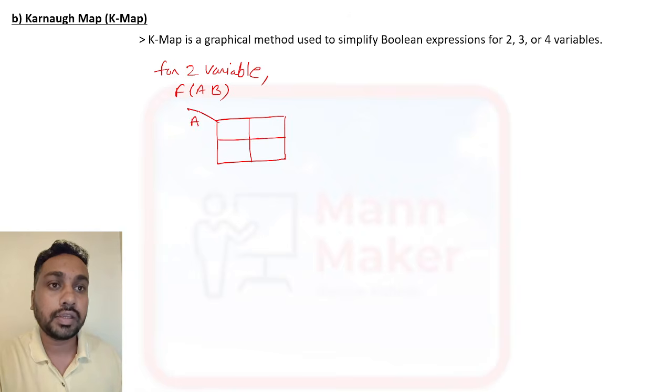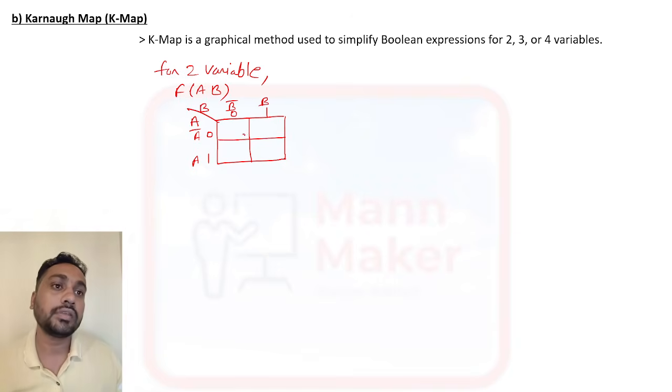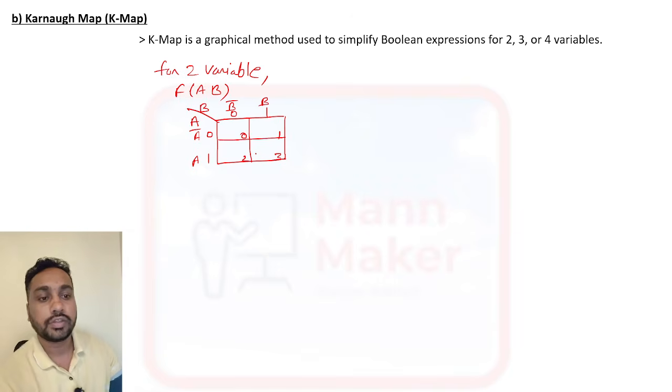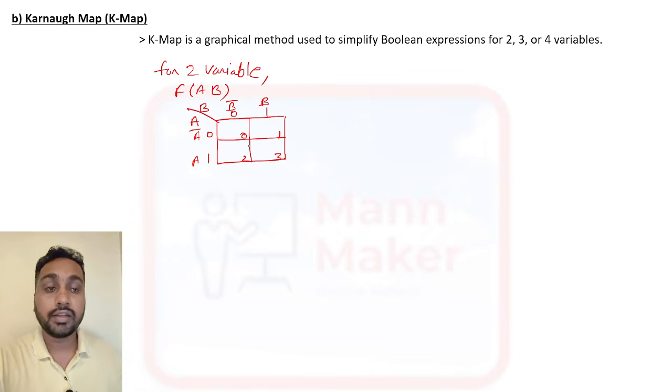You can write A on one side and B on the other, with 0 and 1 for each. So this one is B bar and this one is B, this one is A bar and this one is A, and the box numbers are 0, 1, 2 and 3. Okay, this is the two variable representation of a K map.